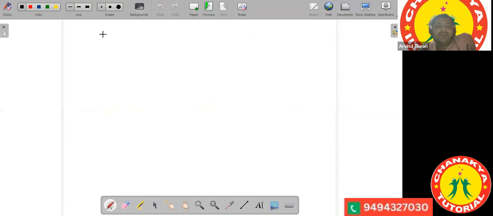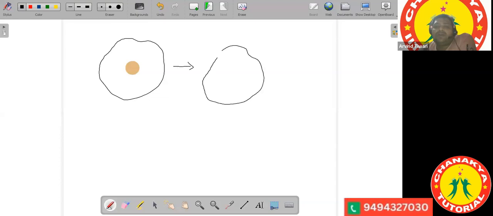In a similar way, you have multiple fission, which may occur in the case of plasmodium. In plasmodium, you have a single cell. The single nucleus divides into a number of small nuclei.